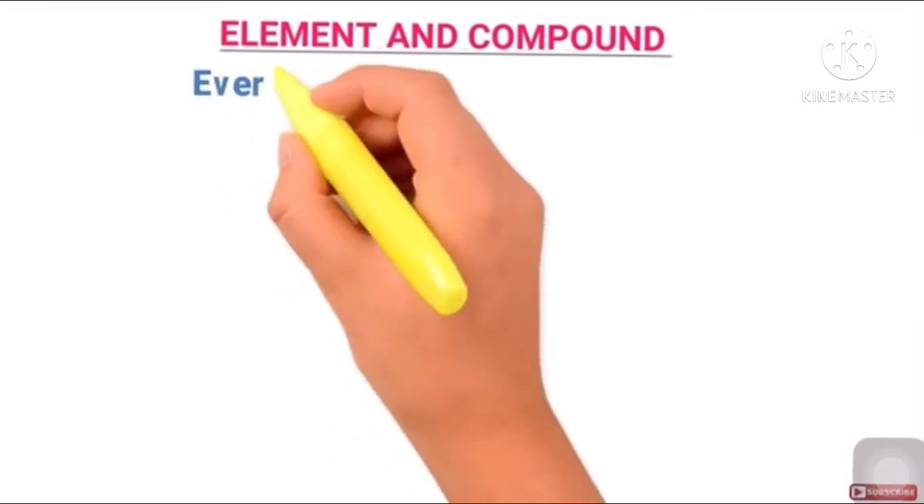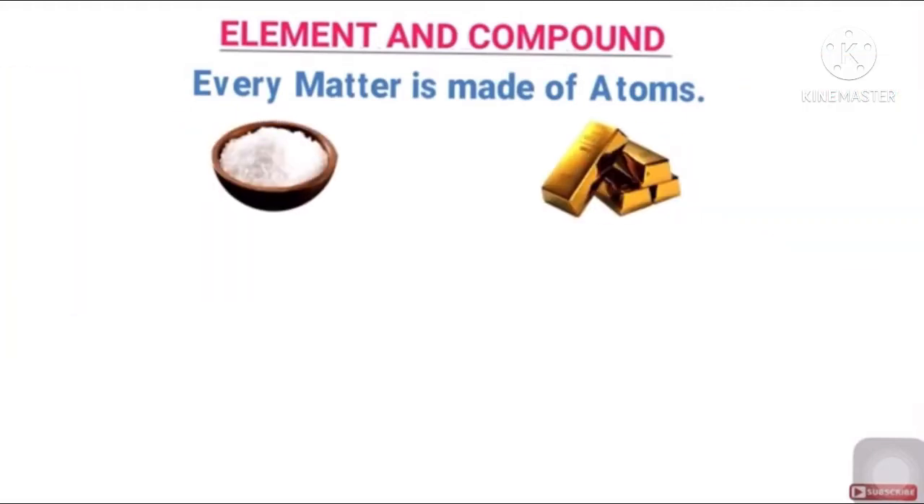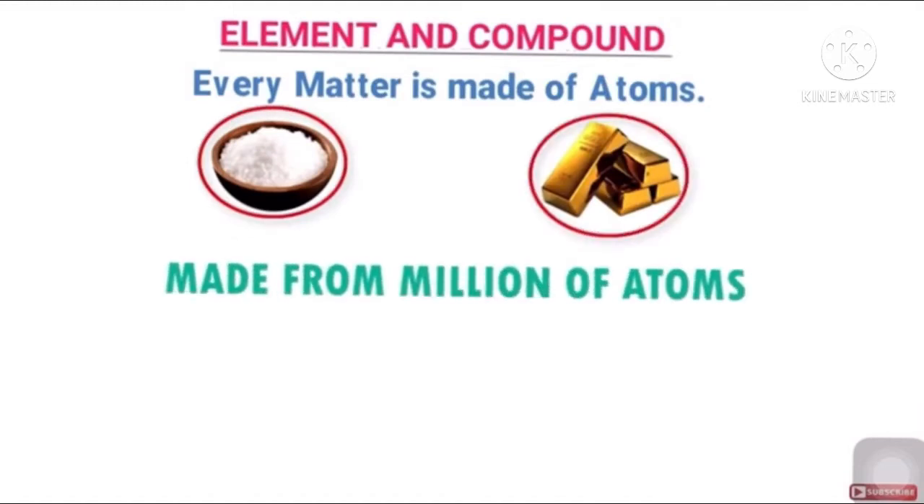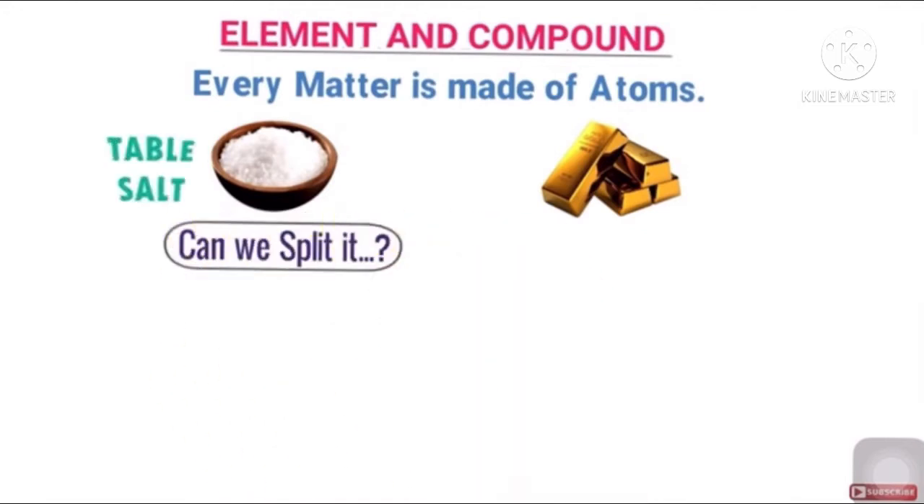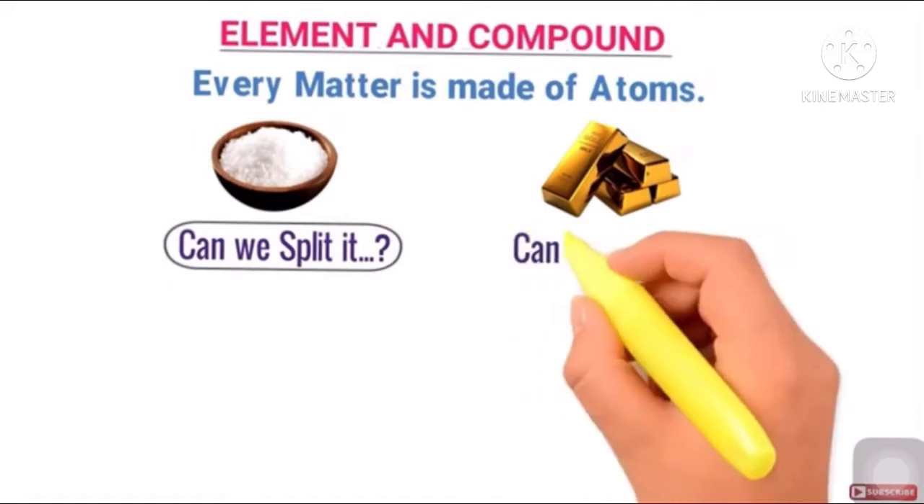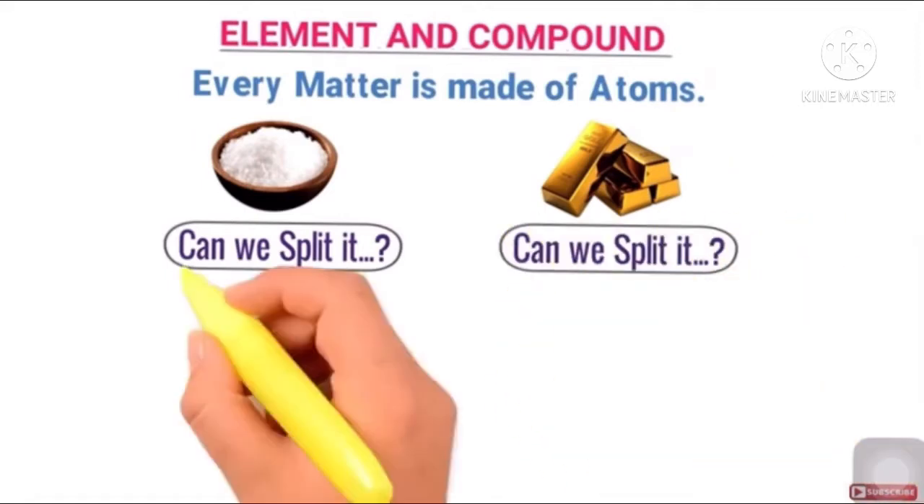Before starting elements, we will see some examples. You know very well that every matter is made up of atoms. For example, table salt and gold. These both are made up of millions of atoms. Now, one question arises: can we split the table salt or can we split the gold? So, our answer is yes.